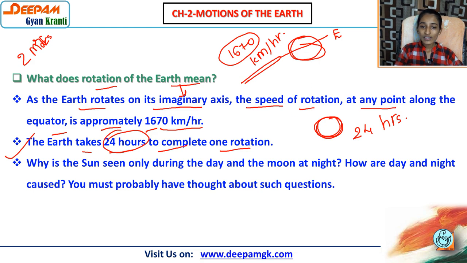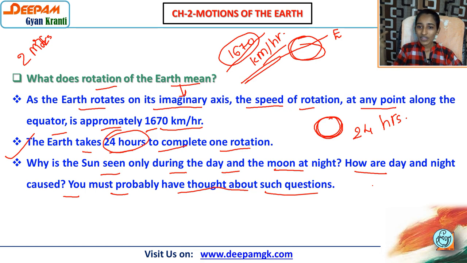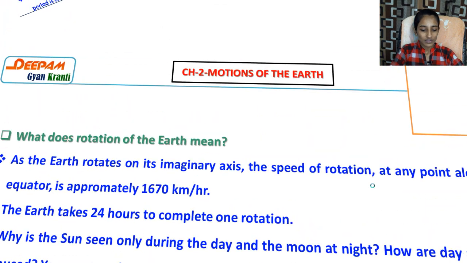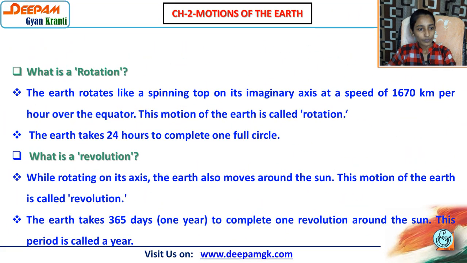And what is the speed? 1670 kilometer per hour. Why is the sun seen only during the day and moon at night? How are day and night caused? You must probably have thought about such a question. So definitely the questions are there in your mind, that how the days and night occur. Why can we see the sun during the day while the moon during the night? So let's see about that.